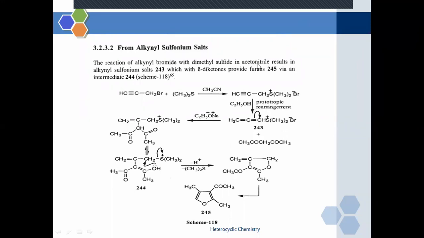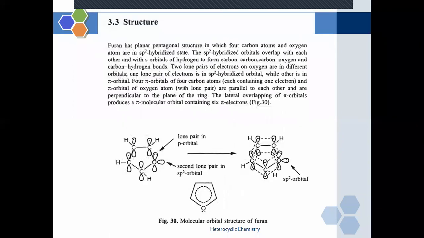And this alkynyl sulfonium salt will react with a beta diketone, so this is a beta diketone, to form a furan molecule. So this is the synthesis of furan from alkynyl sulfonium salt.